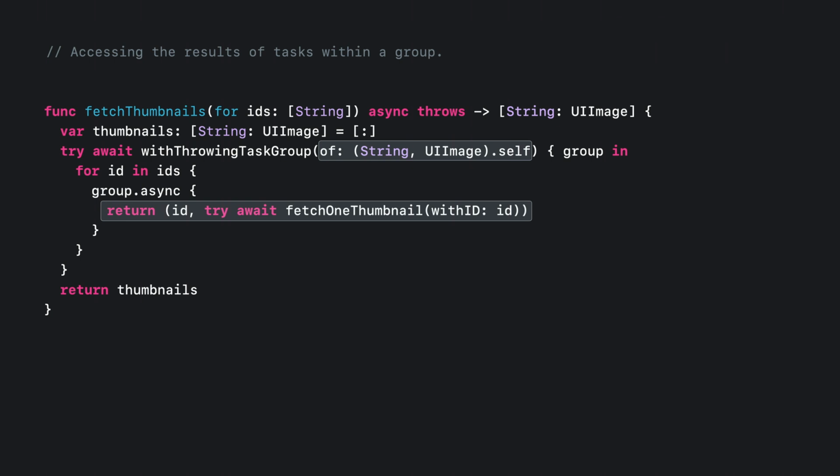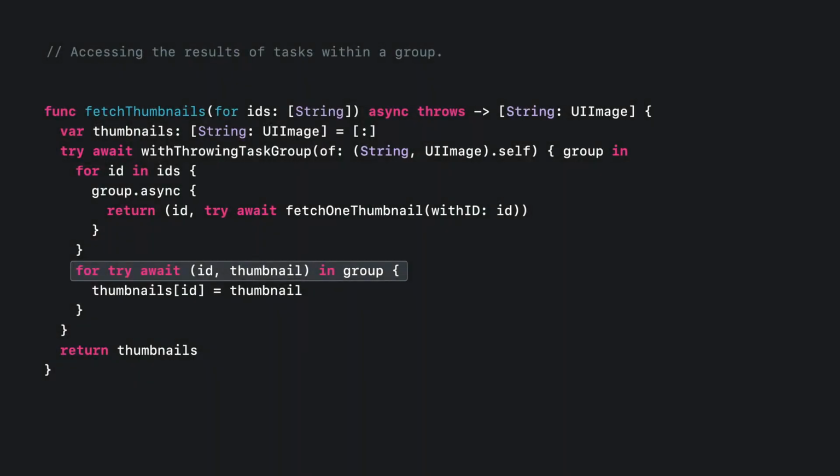In this case, I specified that each child task must return a tuple containing the string ID and UI image for the thumbnail. Then, inside each child task, instead of writing to the dictionary directly, I have them return the key value tuple for the parent to process. The parent task can iterate through the results from each child task using the new for-await loop. The for-await loop obtains the results from the child tasks in order of completion. Because this loop runs sequentially, the parent task can safely add each key value pair to the dictionary.